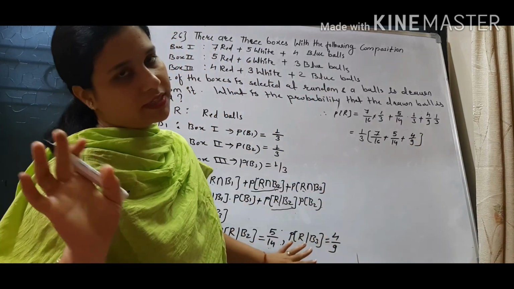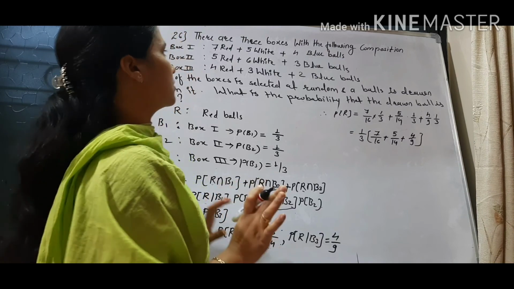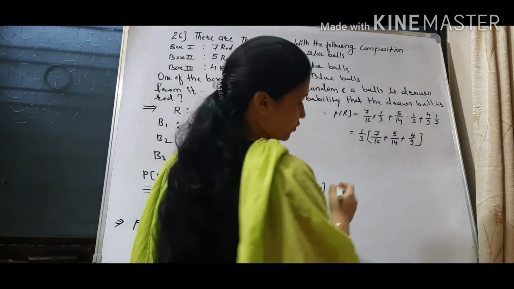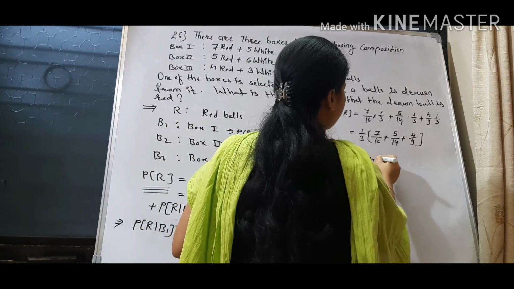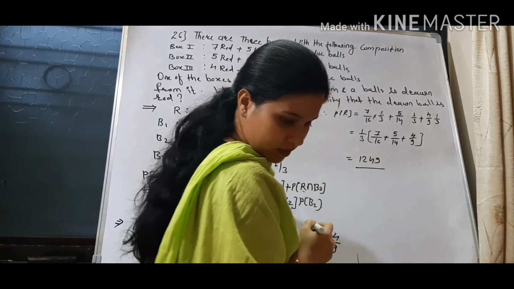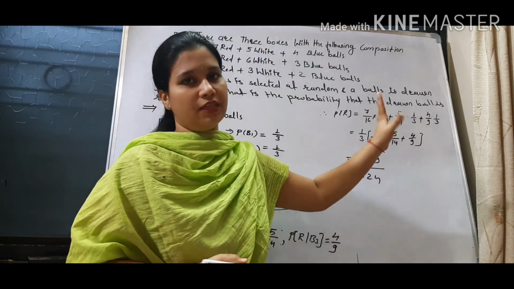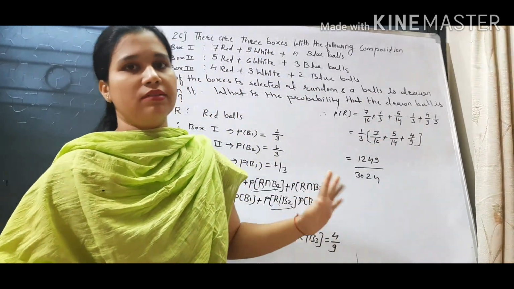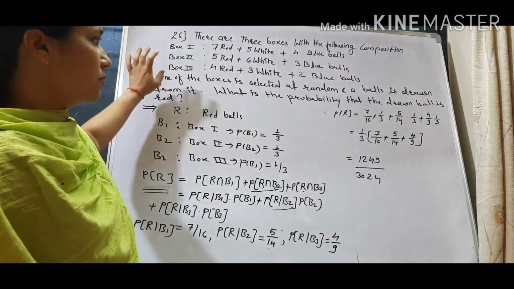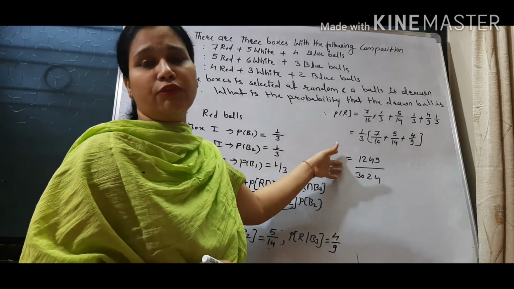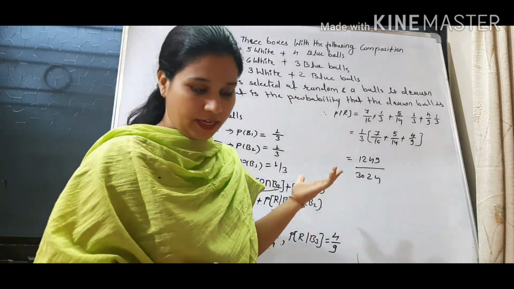So the calculation part is left for you. You can solve this. This is the main concept of probability. I will give you the final answer: 1249 divided by 3024. With the help of the LCM you can find exactly this answer. So the main concept is what question is being asked of us. If you are getting this much then this is very simple for you because you have a calculator, right? So now we'll